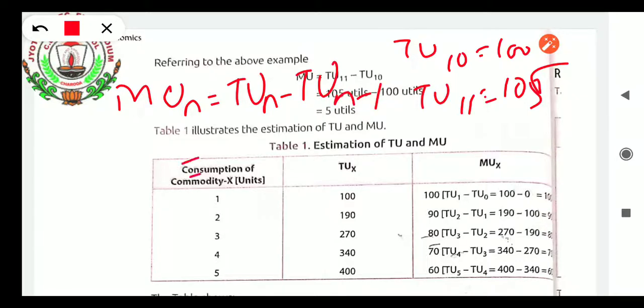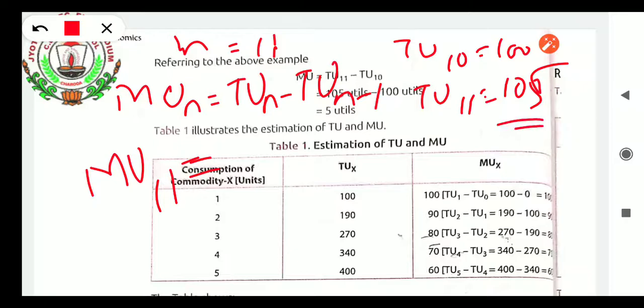Okay, how much is TUn showing here? TU 11 is showing, because we have to find the marginal utility of the 11th unit. n equals how much here? 11. So marginal utility derived in the 11th unit equals TUn, again 11, total utility derived in 11, how much was it? 105, minus total utility n minus 1. n is 11. 11 minus 1 will be 10th. So how much is our TU 10? 100.